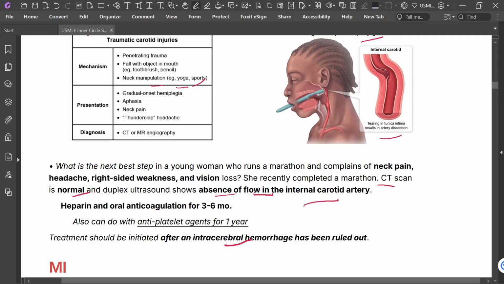So this is all about carotid artery disease. That means carotid atherosclerotic disease, carotid artery dissection, and traumatic carotid injury. Hope you enjoyed.